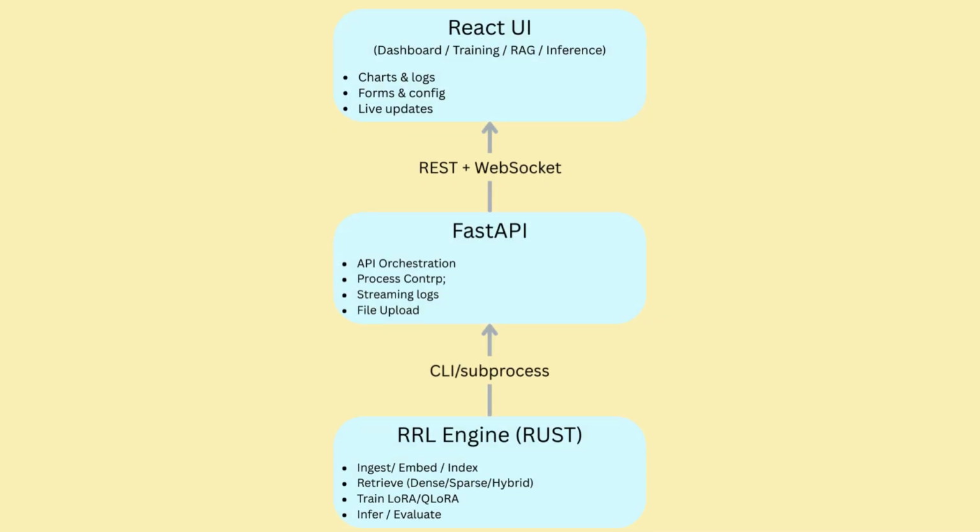At a high level, RRL has 3 layers: a Rust core engine, responsible for ingestion, embedding, indexing, training, and inference. A fast API server, a thin orchestration layer, with 0 ML logic. A React dashboard, for humans who don't enjoy CLI flags. The important part is, Python never touches the model logic. Rust owns the performance-critical path.